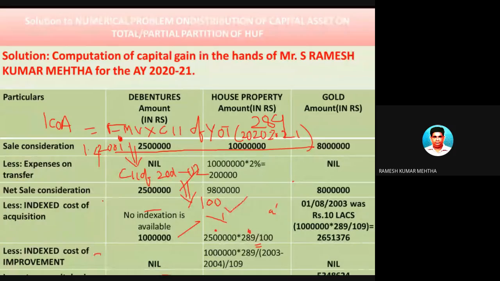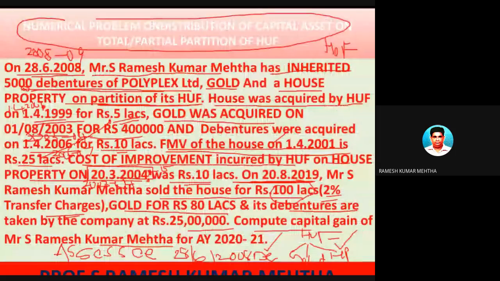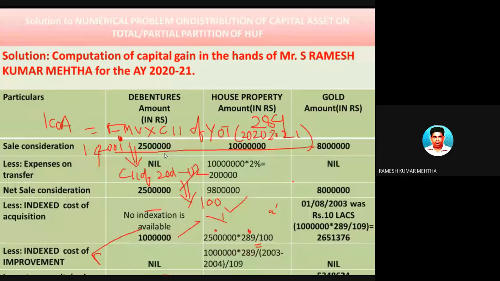But do remember that this particular house property was having some additional improvements, means some first floor or second floor was constructed, or addition or improvement has taken place. If you look here, yes, there is an improvement incurred by the household in 2003-2004 for 10 lakh rupees. So once there is an improvement, that also has to be taken into consideration. Any improvement before 1/4/2001 should be ignored. That is one point. So index cost of improvement. Now, why index cost of improvement?